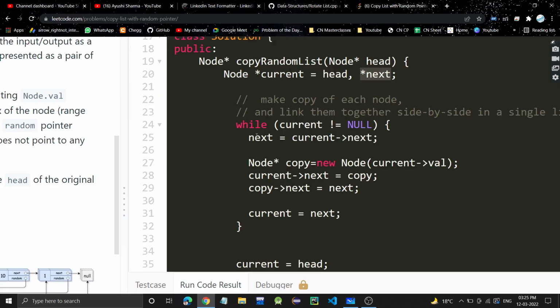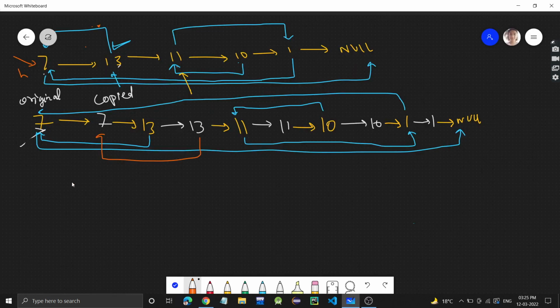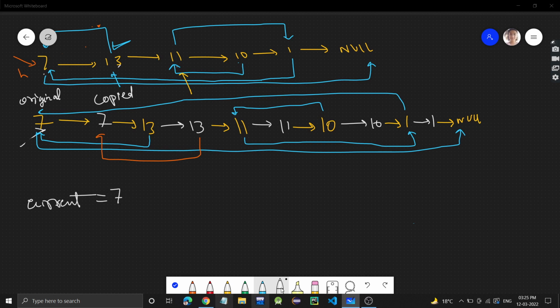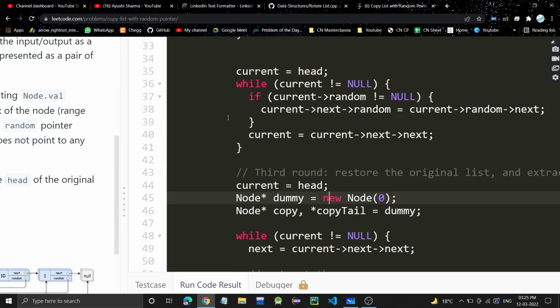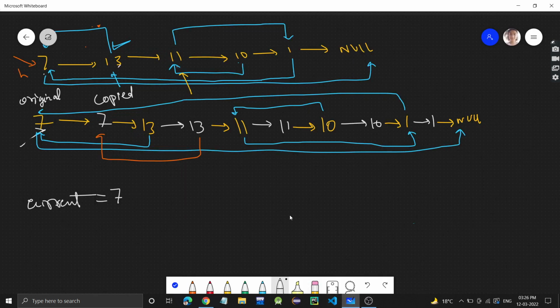So let's see through the code. Current we are again pointing to head, so current will now again be pointing to head. Head is 7. Fine. And now let me copy this code. In this while loop, we are connecting the random pointers of the copied nodes.